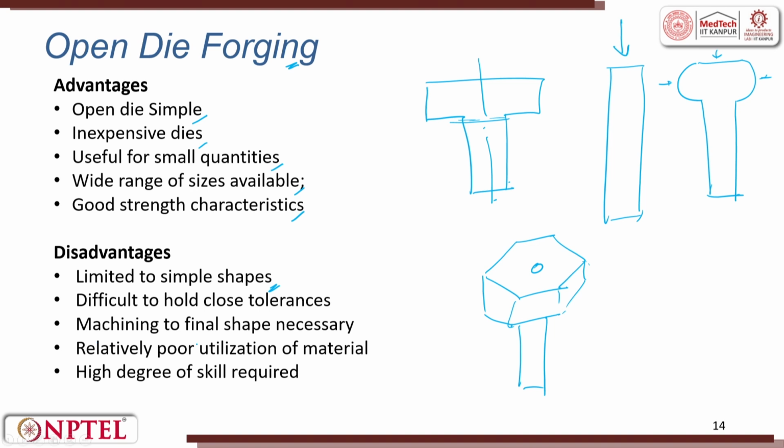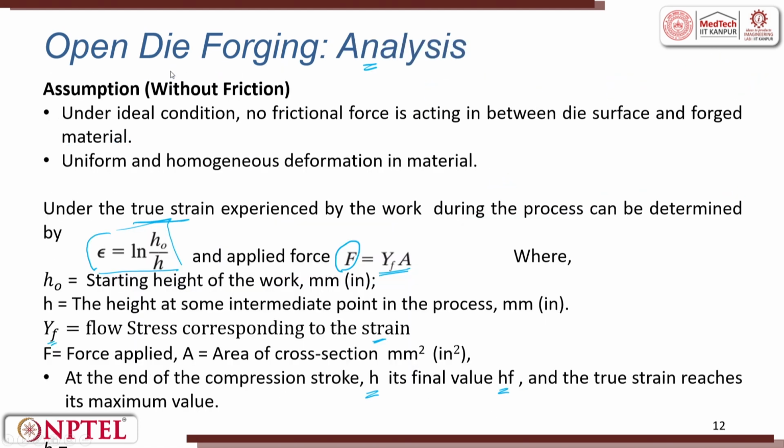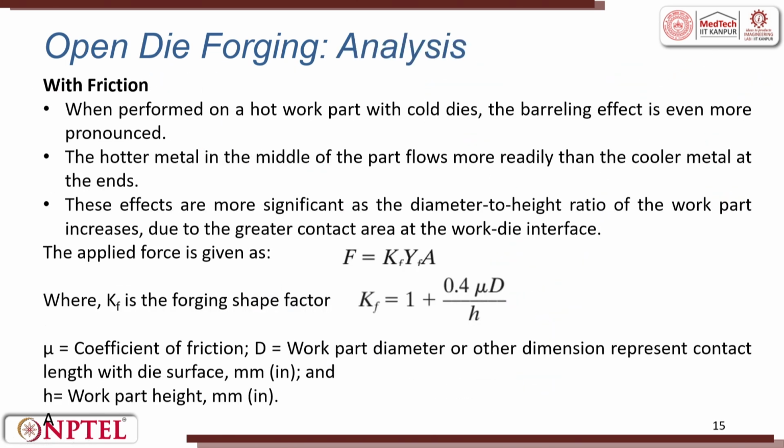Machining of the final shape is necessary, because it is open die, it is not a tight tolerance. Poor utilization of material can happen, because there can be material which gets oozed out as flash, then finally you trim, and it needs a higher degree of skill. So, the first one we did was the analysis without friction. Now, we will add friction to the analysis and see how the analysis changes.